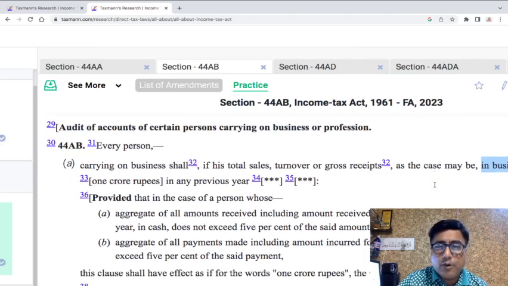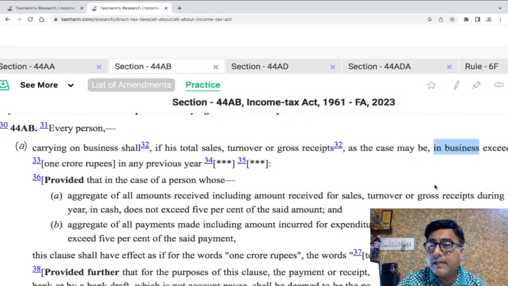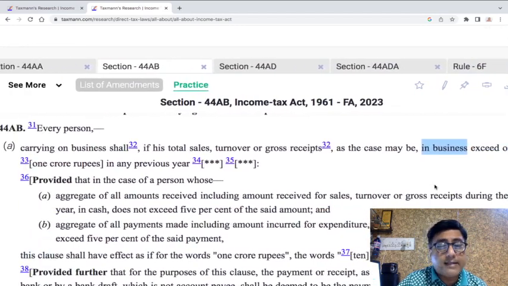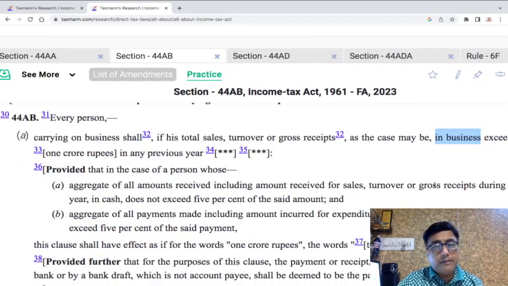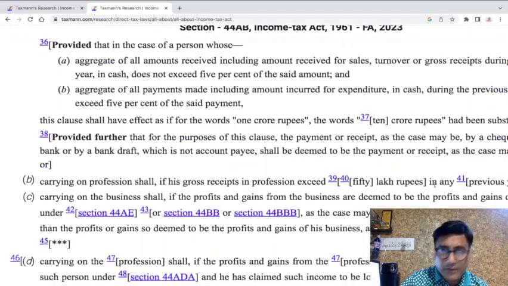So every person carrying on business, if the total sales, turnover, or gross receipts, as the case may be, in business exceed 1 crore rupees in the previous year, there is a proviso. If you fall in that proviso, then the limit goes to 10 crore rupees. You are not supposed to get the books of accounts audited. Now B talks about profession.